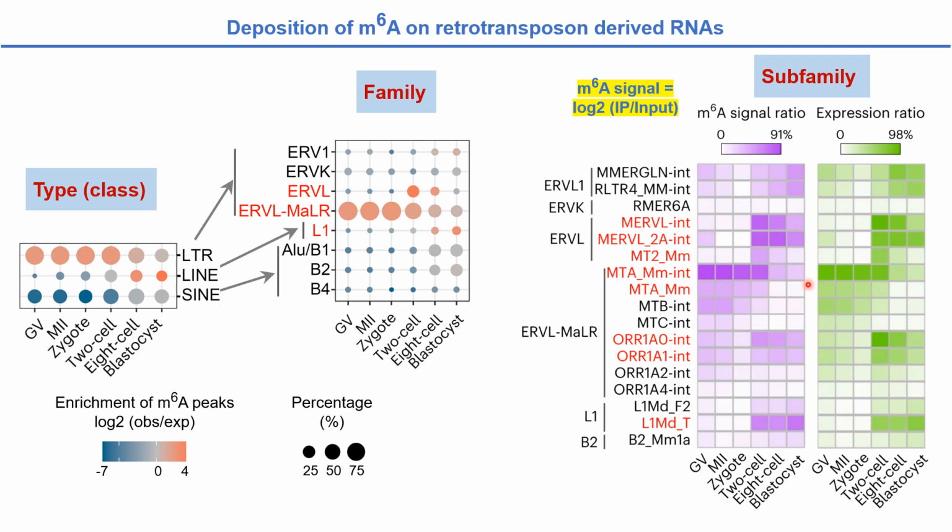This similar ratio is also observed for the 2-cell specifically activated MERVL subfamily. In addition, the young R1 subfamily also showed high m6A enrichment in blastocysts.